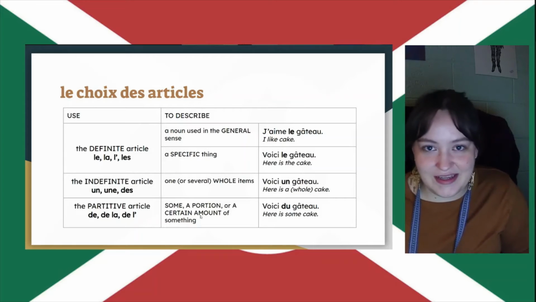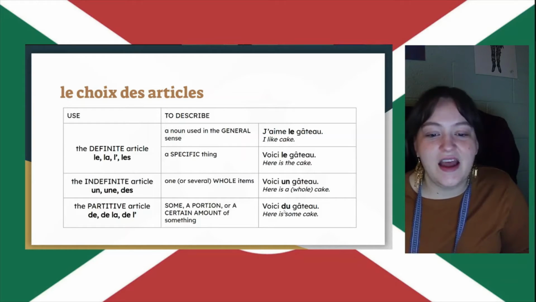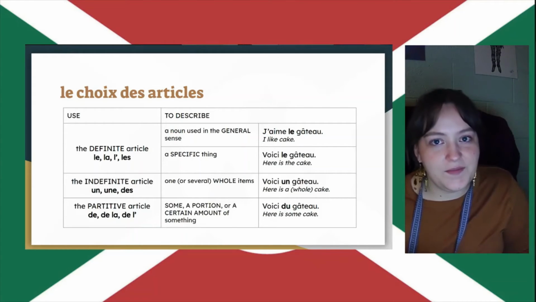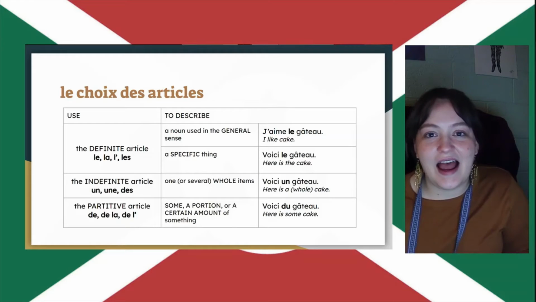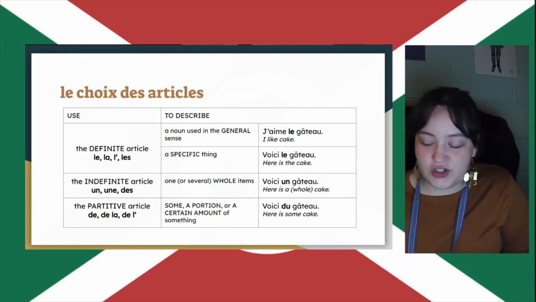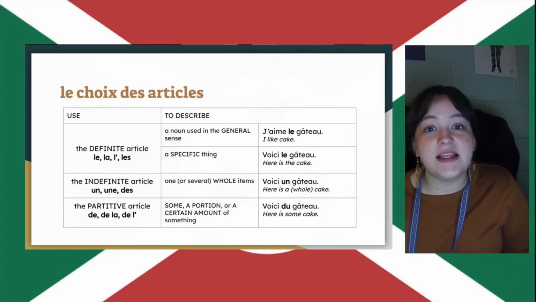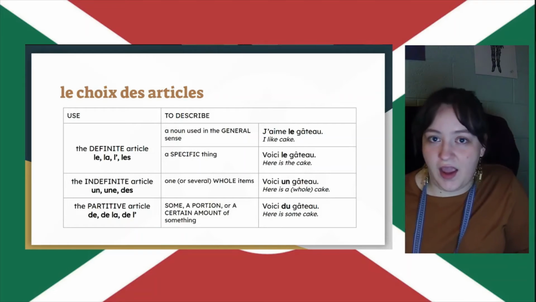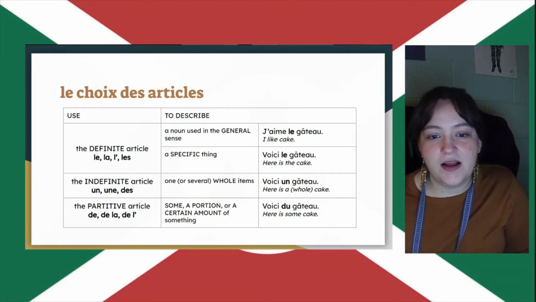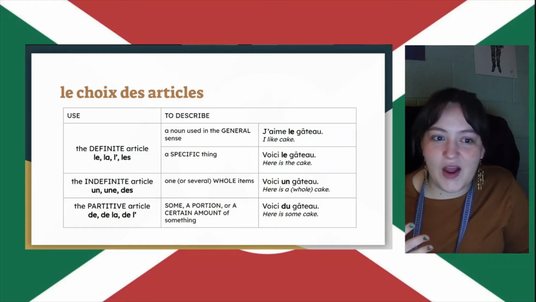Okay, so for instance, in the same vein as the rest of these, Voici du gâteau. Here is some cake. Okay, so in this sentence, I don't have a whole cake. I'm just showing you some cake, a slice of cake, a serving of cake, right? So those are the differences. This is how we use these articles.